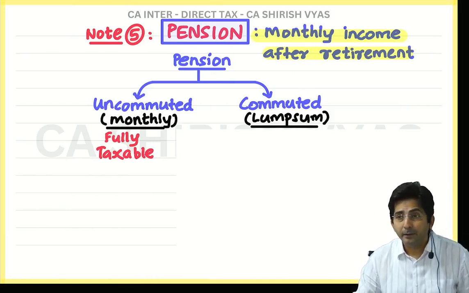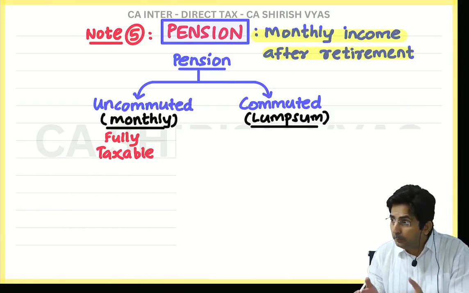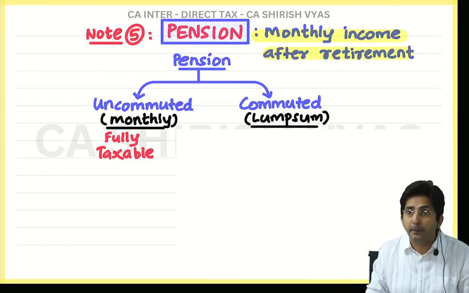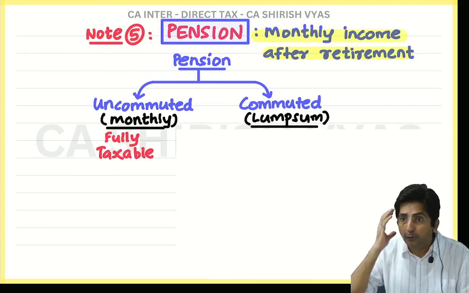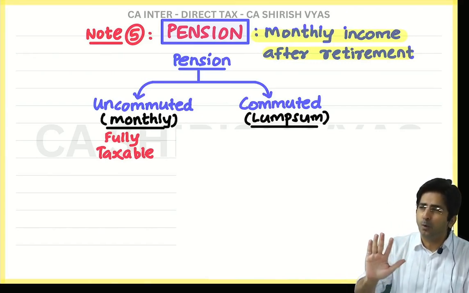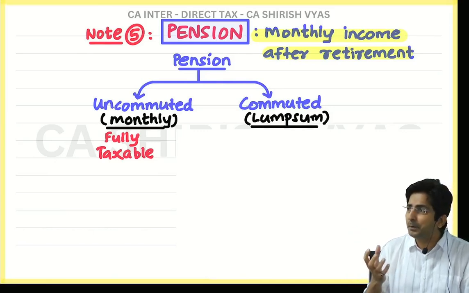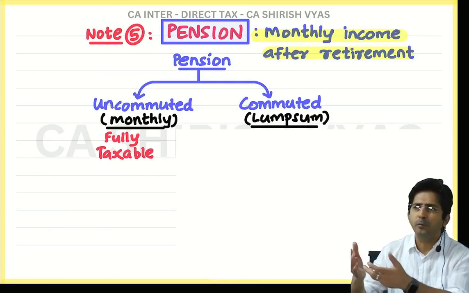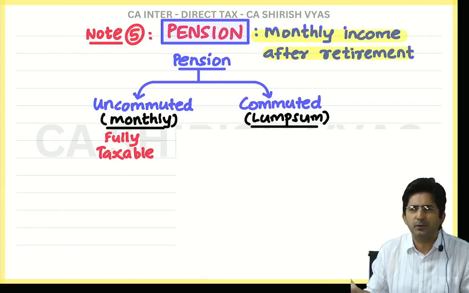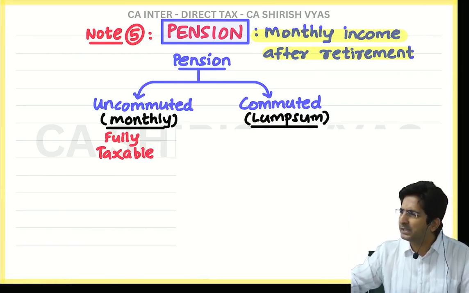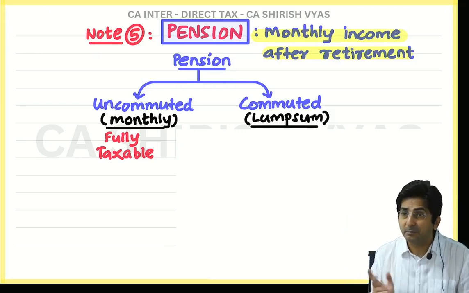You know why? Because when you convert your monthly pension into lump sum, you get a big amount. And such a big amount, if it becomes taxable, the employee will be burdened. And you know what government thinks? We don't want to harass that old guy. Because a retired person is a person of old age. Already that old person has paid a lot of tax when he was young and energetic during his service. Now he has retired. Let him retire peacefully. In his old age, we don't want to harass him by taxing him.